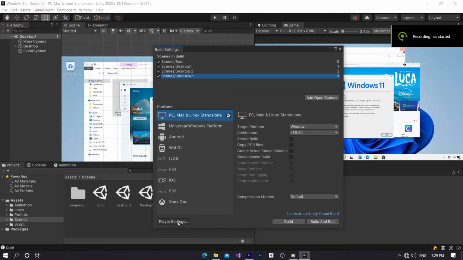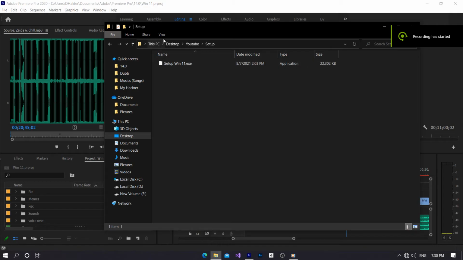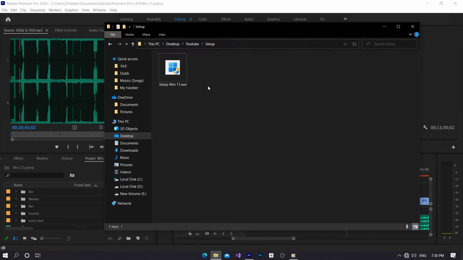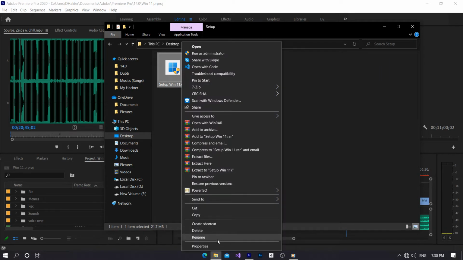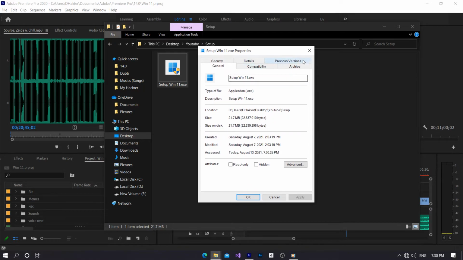And yeah, I also built the file and it took me only 2 minutes and it was pretty much small. Also I made a setup file because it would be large enough for some people to download. So the setup file is only about 22 MB, and the download link is in the description.